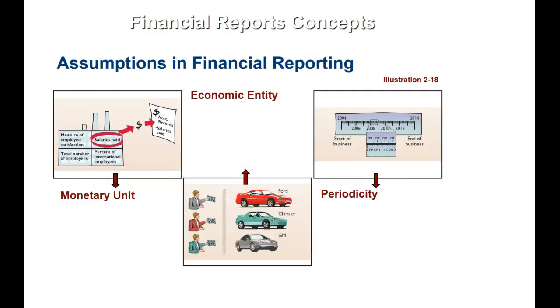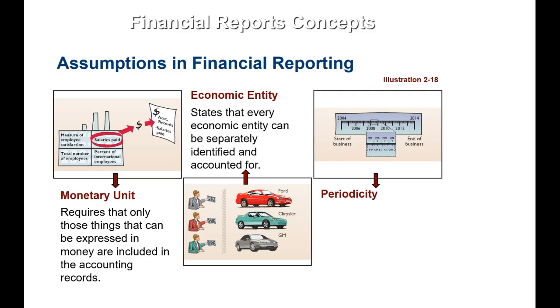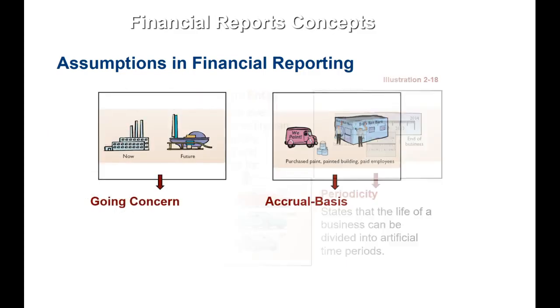Now, there are some assumptions that underlie the financial reporting. First of all, there's the monetary assumption. It requires that only those things that can be expressed in money are included in the accounting records. There's the economic entity principle that states that every economic entity can be separately identified and accounted for, and that entity is separate from its owners. Finally, the periodicity states that the life of a business can be defined in artificial time periods. So we're going to expand on the periodicity one a little later.